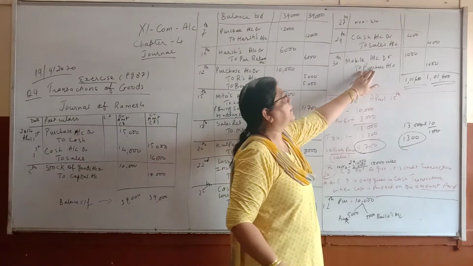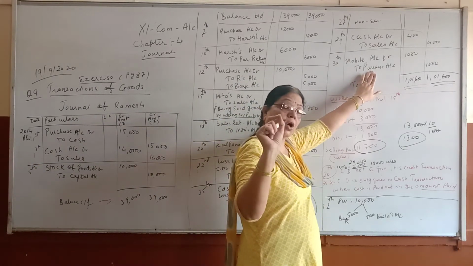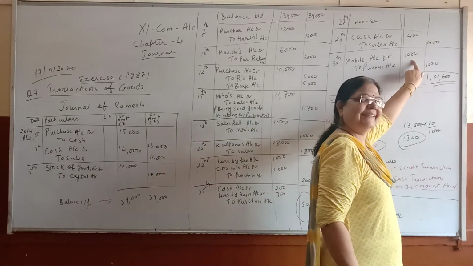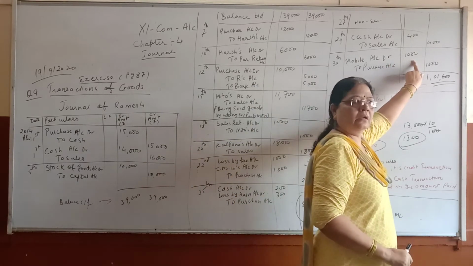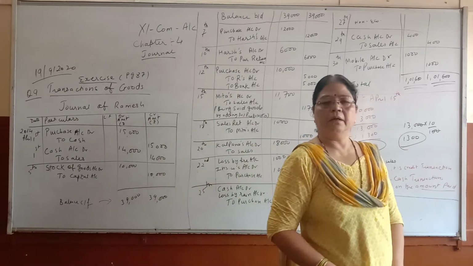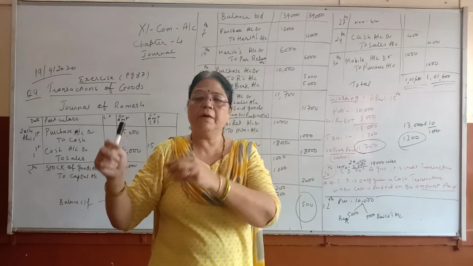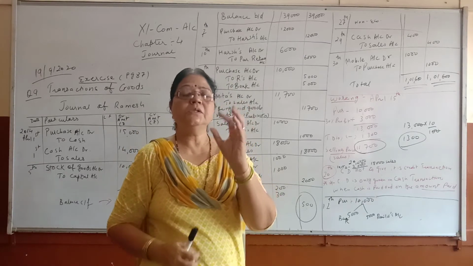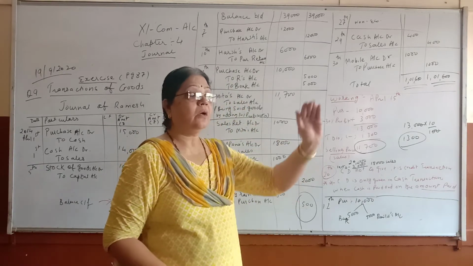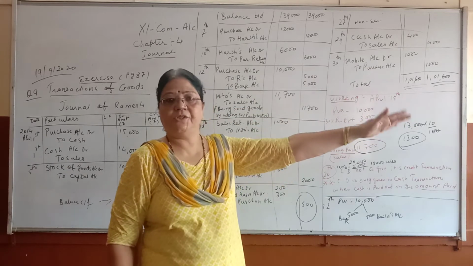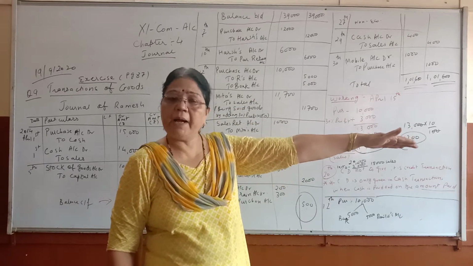What was the cost of the goods which went out? 1,000. This is very important. Students make mistakes here. You have to think from our business, what was the cost of the goods which have gone out, exchanged against the mobile.